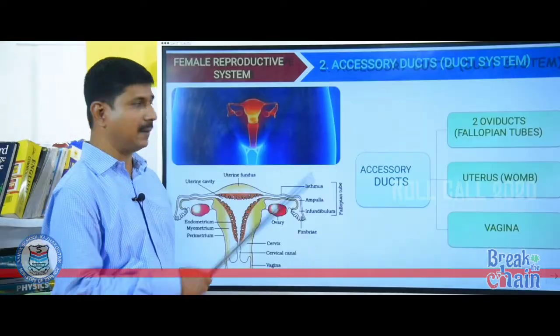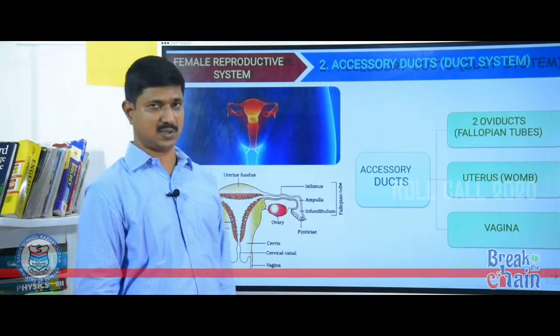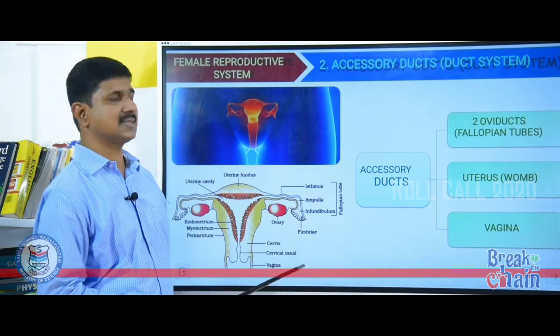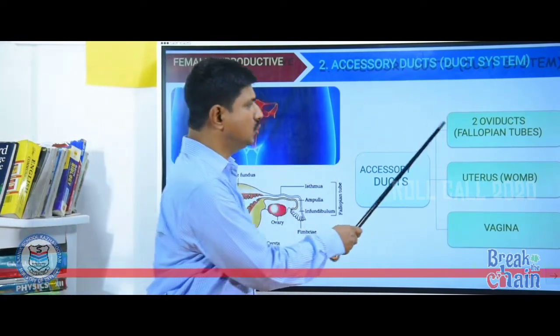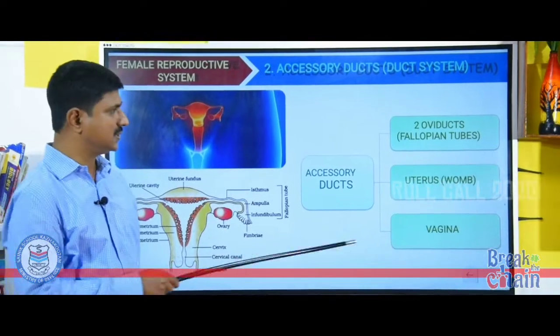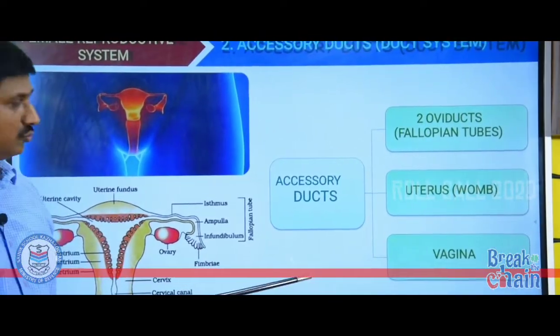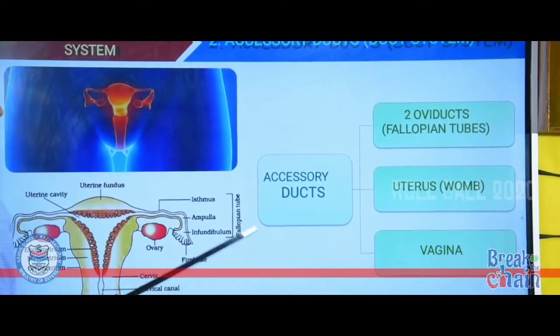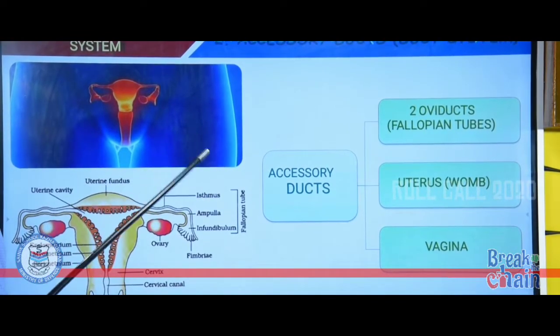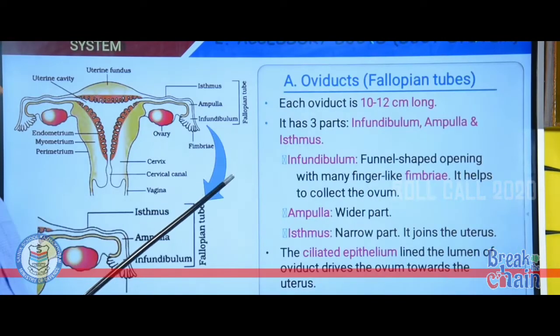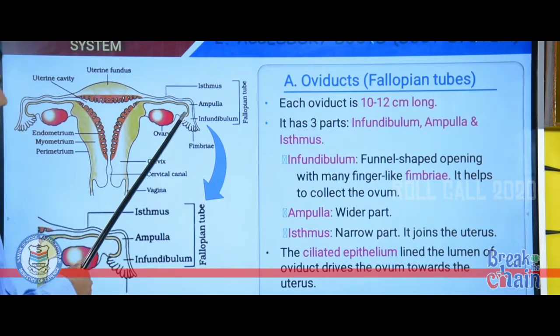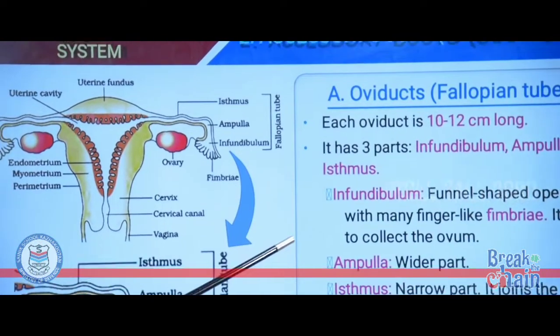Now, about the accessory ducts or duct system. Accessory ducts include two oviducts, also called fallopian tubes, uterus or womb and vagina. First, oviducts. Each oviduct is about 10 to 12 centimeter long.